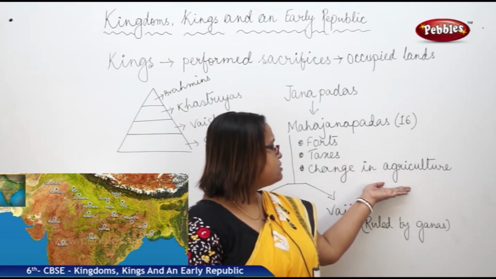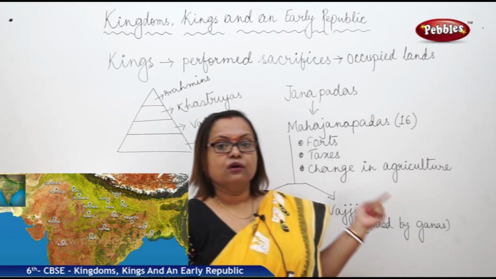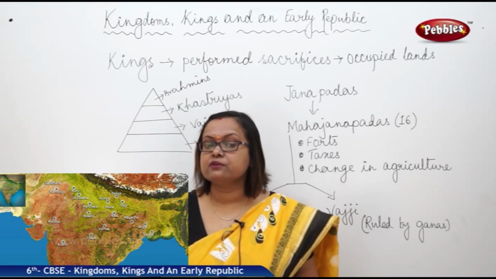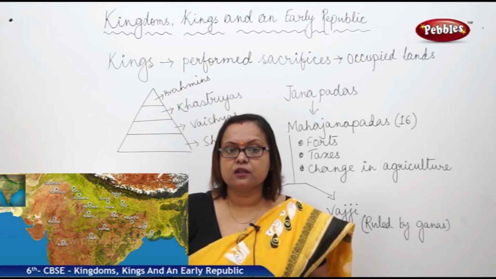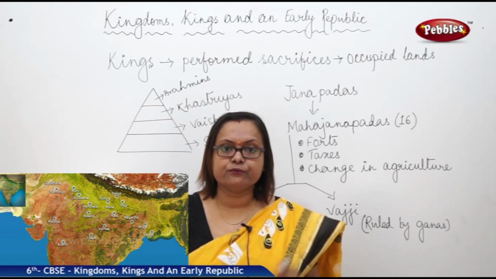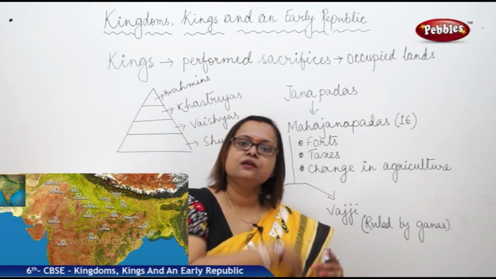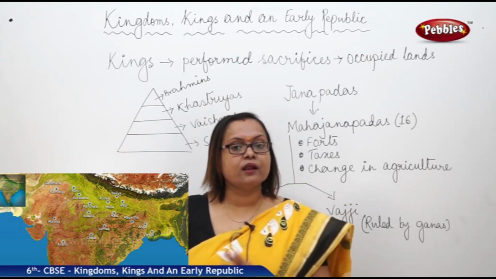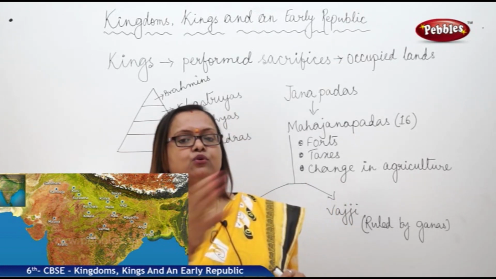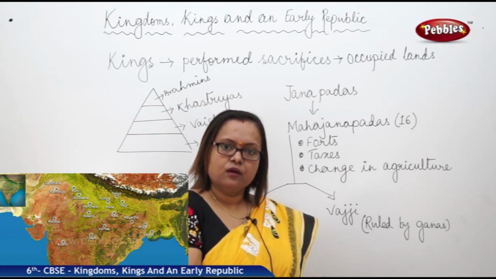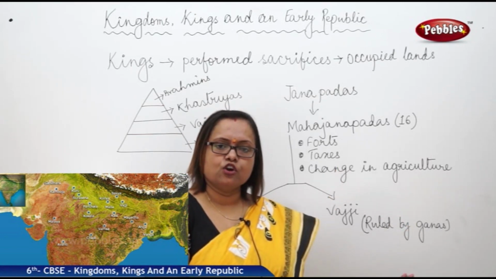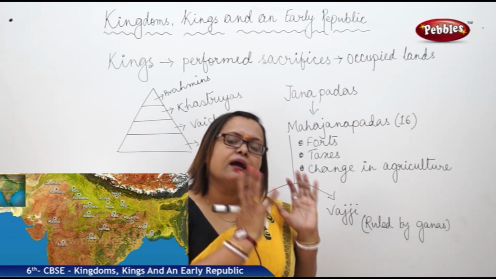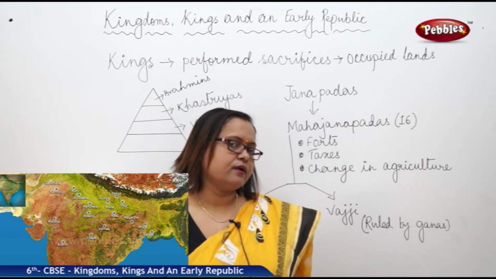Now we are coming to another sector. Here we find the change in agriculture also. The use of iron actually brought a huge change in agriculture. First, whose land he was cultivating was his occupation. Now, the landowner is different from the people who are working for him. Though their occupation is agriculture, they only get a part of the production, not the entire production.